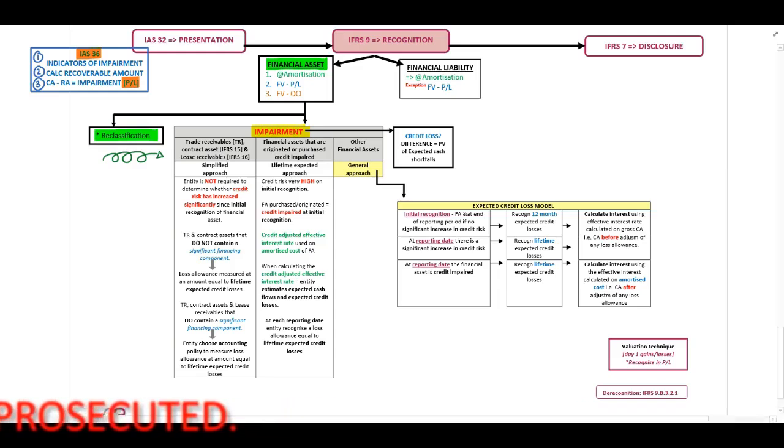Now, why do I include definitions and principles of other standards in our lectures? Guys, you should be able to identify the different principles and different rules. Then IFRS 9 indicates to us that when there is impairment of financial assets, we will use our expected credit loss model. Now, important guys, the expected credit loss model is used to calculate any credit losses.